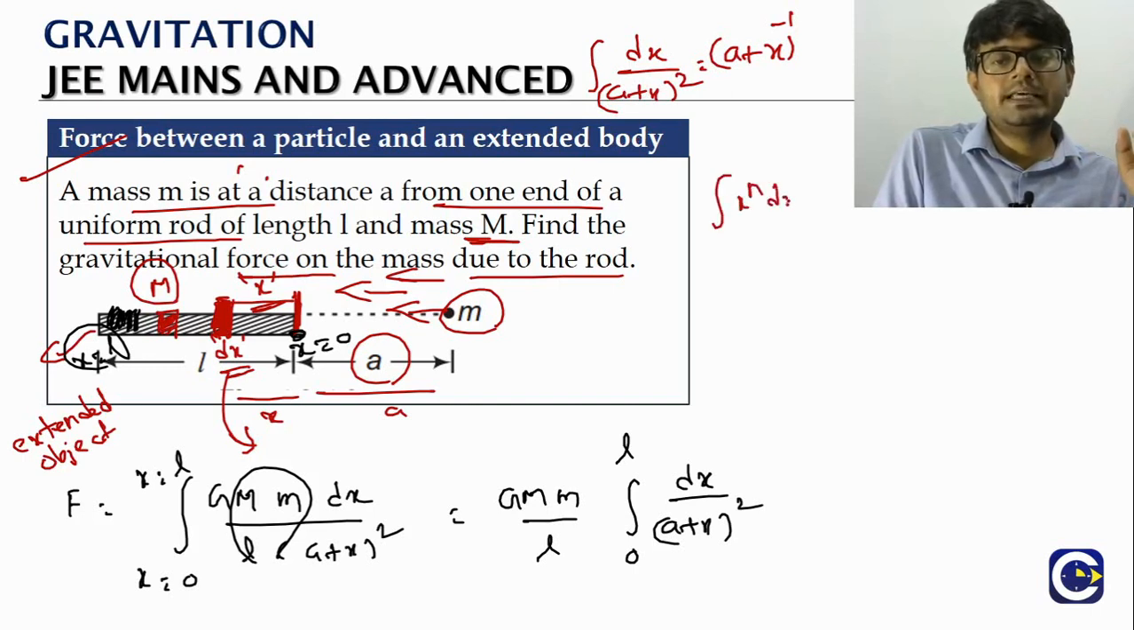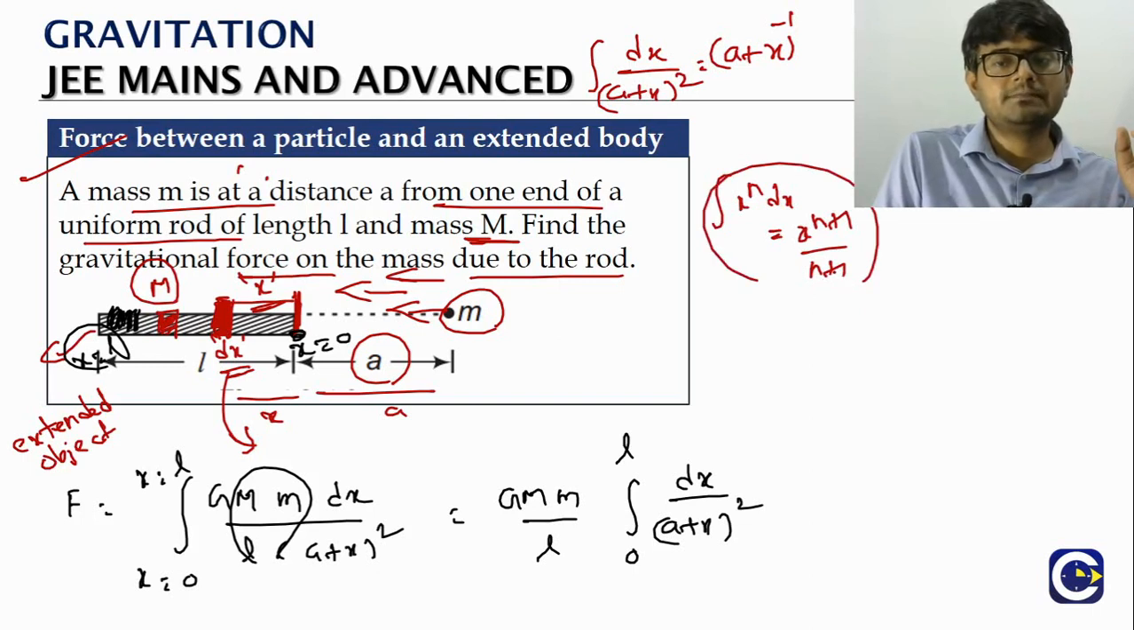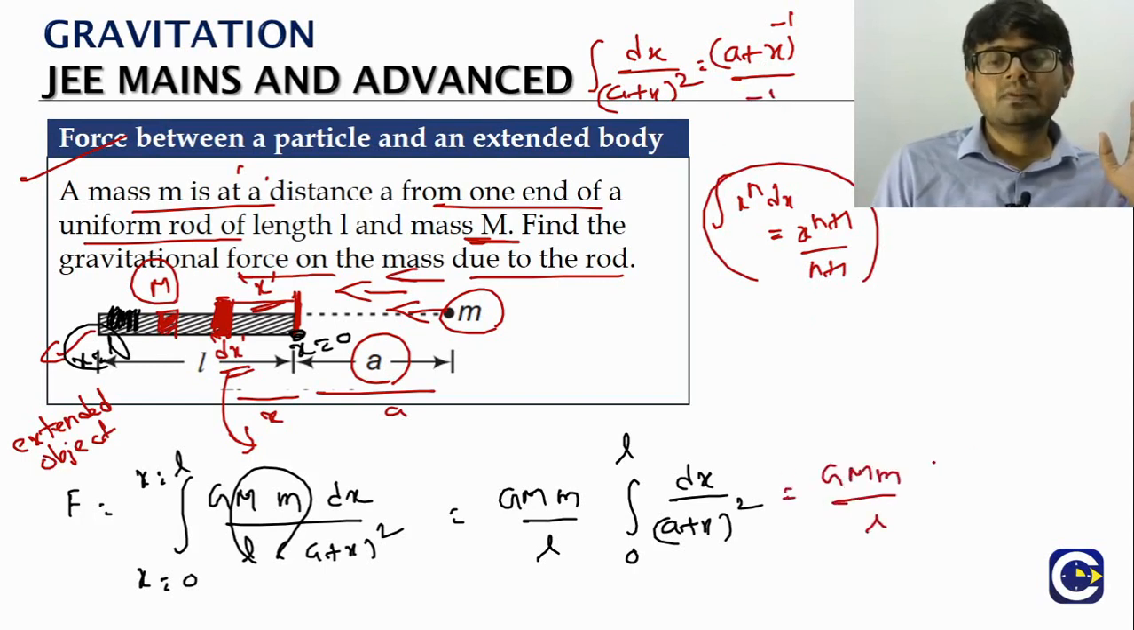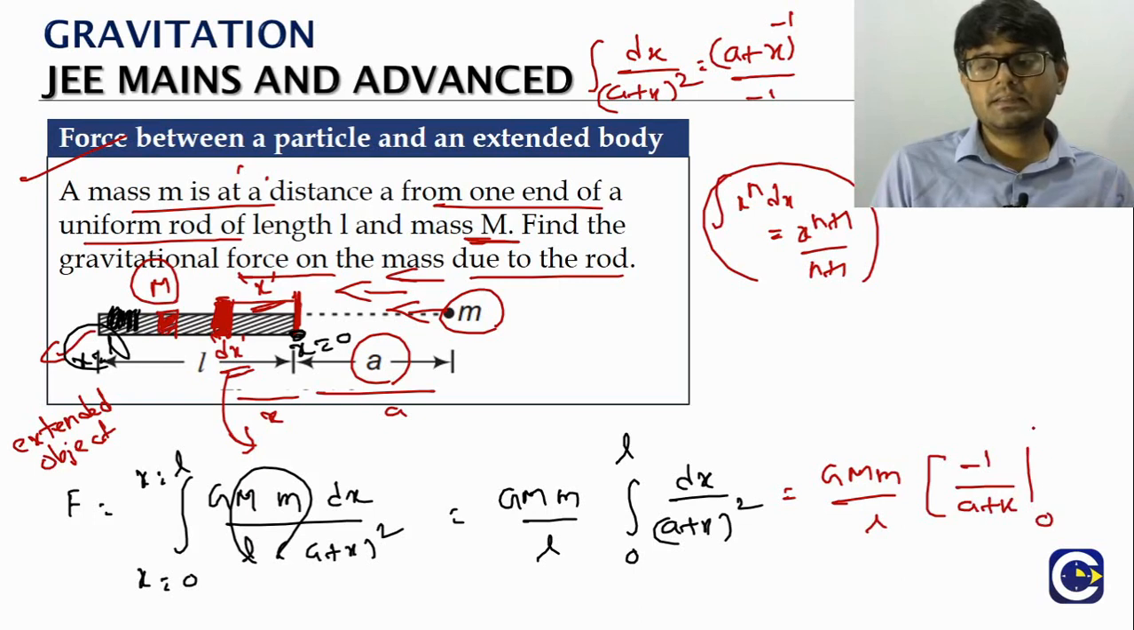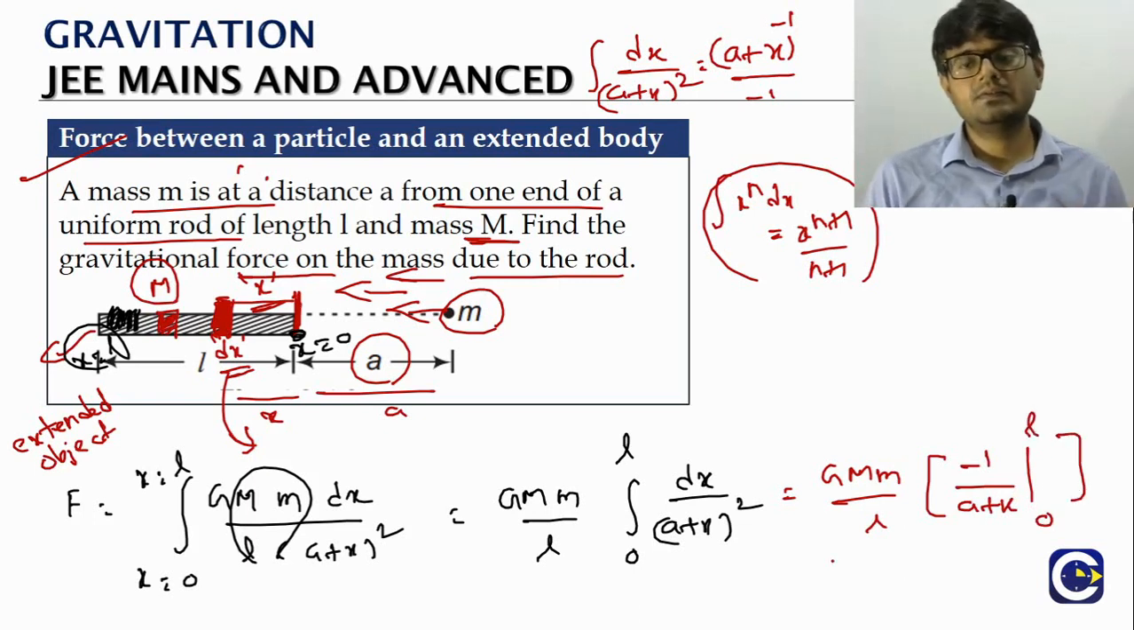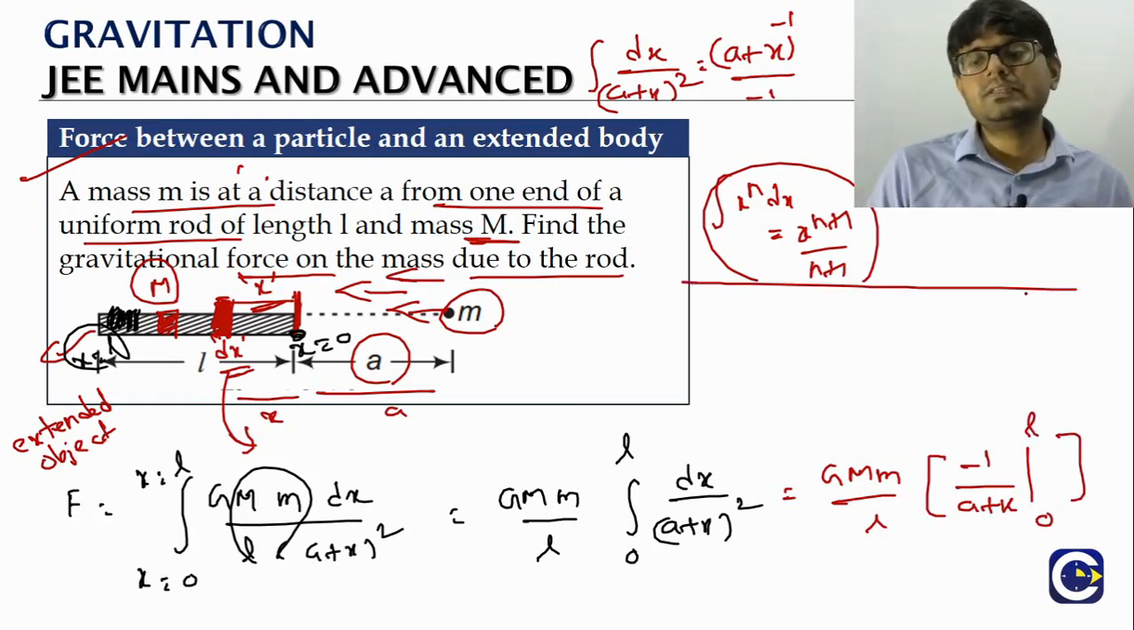If you look at the integral of x power n dx, what is it? It will be x power n plus 1 by n plus 1, correct? So (a plus x) whole power minus 1 by minus 1, which is Gmm by L into minus 1 by (a plus x). We have to substitute the limits.